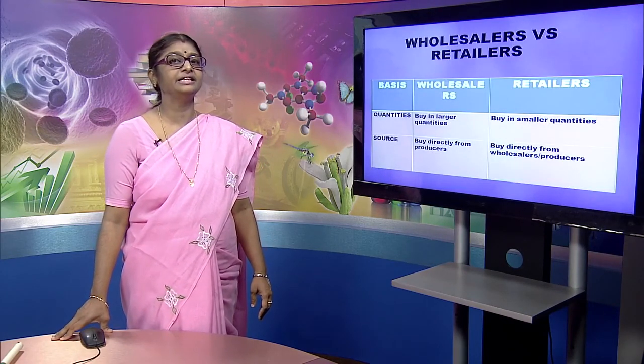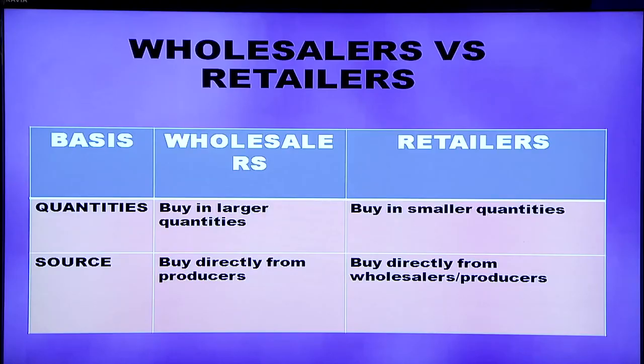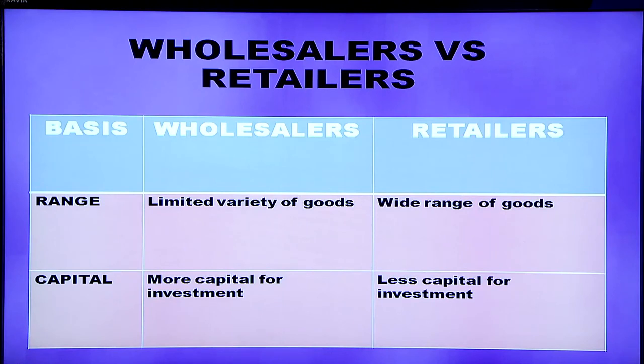Now let us study the differences between wholesalers and retailers. When we are considering quantity as a basis, we can differentiate wholesaler and retailer in this way. Wholesalers buy goods in large quantities. Retailers buy goods in small quantities. When considering source as a basis, retailers buy directly from wholesalers and wholesalers buy directly from producers. Wholesalers deal with a limited variety of goods. Retailers deal with a wide range of goods.